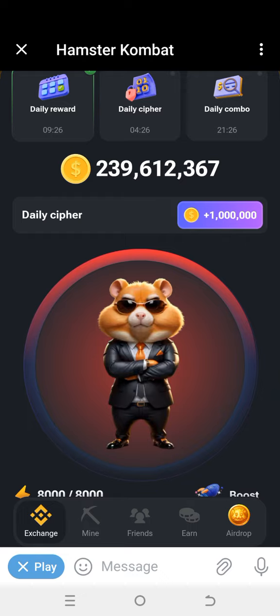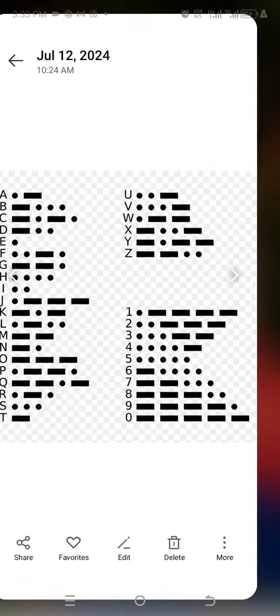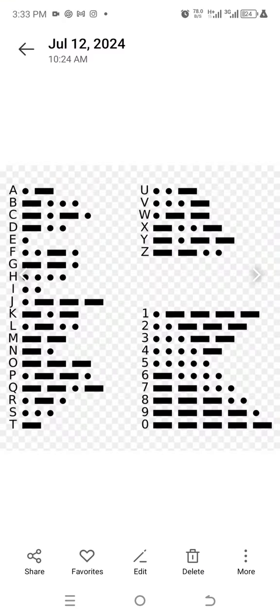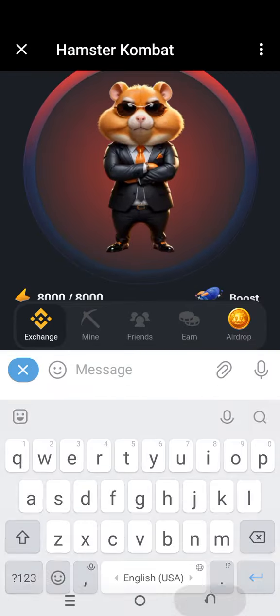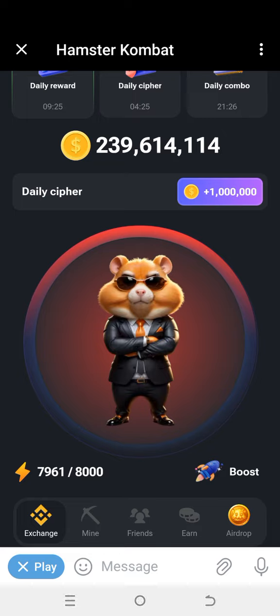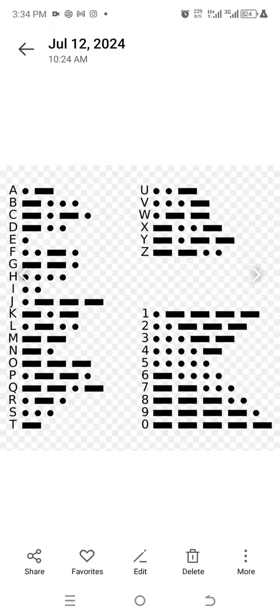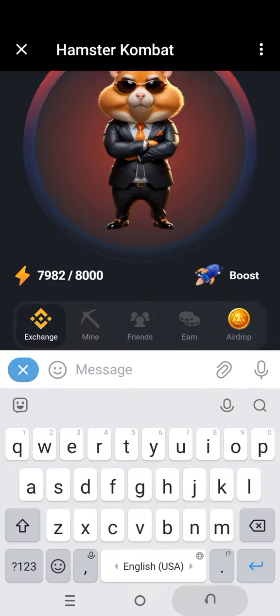DEX. So move to international morse code and look for D, which is dash dot dot. I've gotten D. Move to international morse code and look for E, which is a dot.